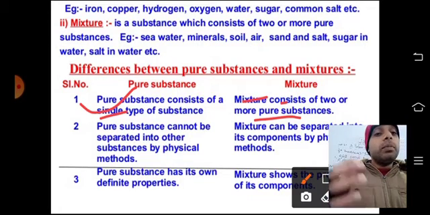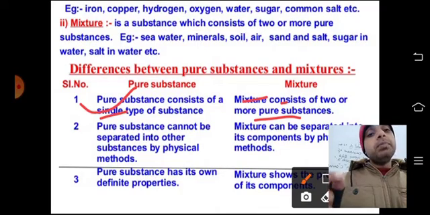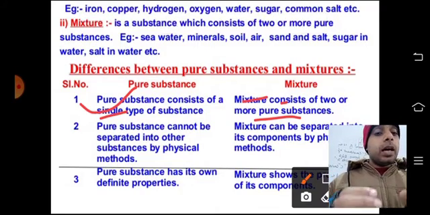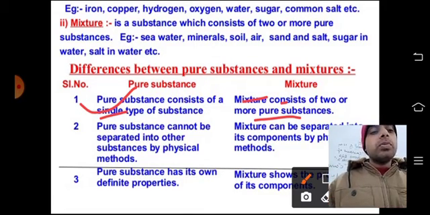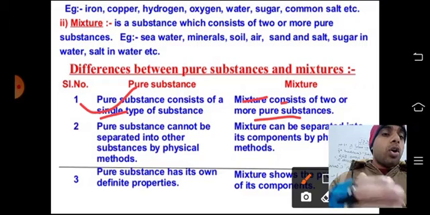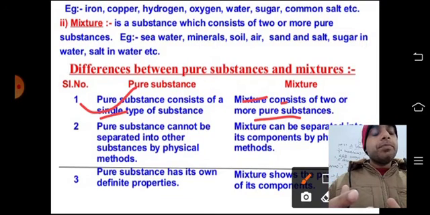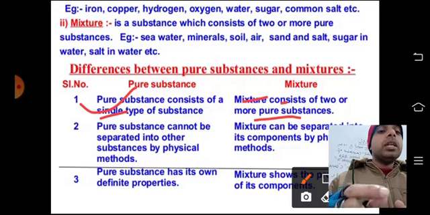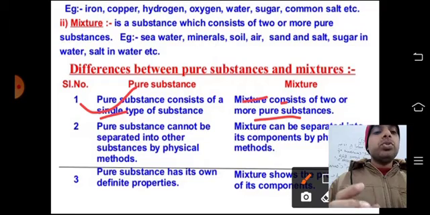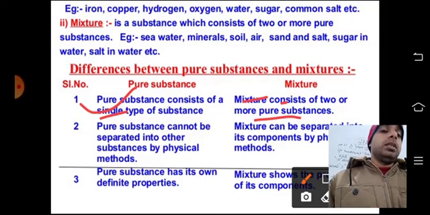But if I am talking about a mixture, then a mixture can be a mix of various elements and various compounds. That means N2 would be there, hydrogen would also be there. So in combination, nitrogen, hydrogen, oxygen together can make air. But here we will talk about nitrogen, oxygen and carbon dioxide. But this can be called a mixture because, with that amount, some water vapor is also there, some dust particles are also there, some pollutants are also there. So that makes it a mixture.